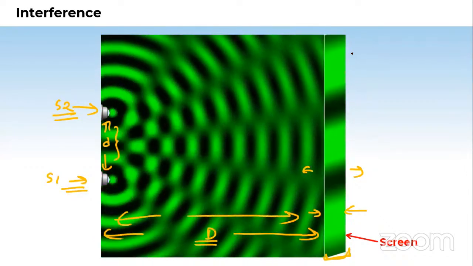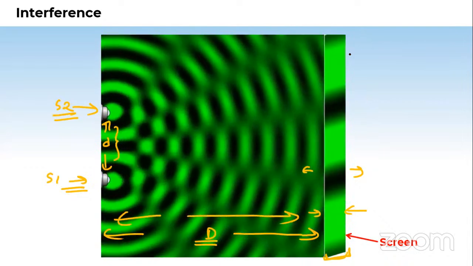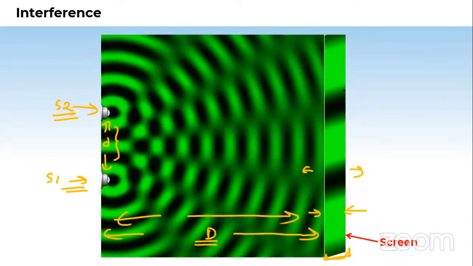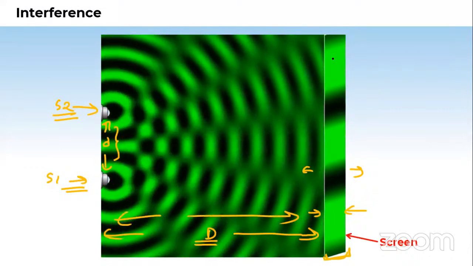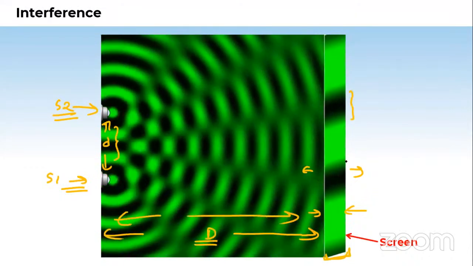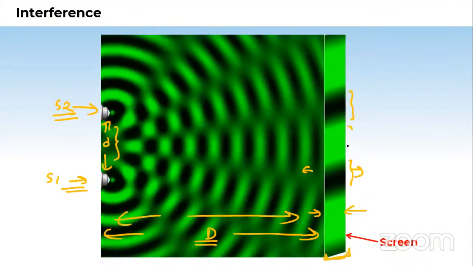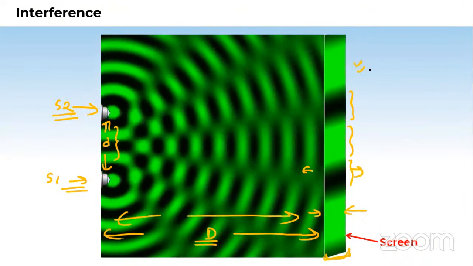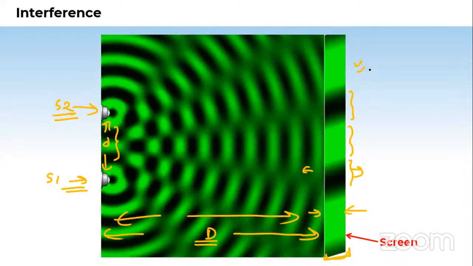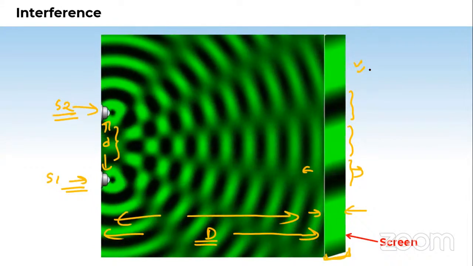And this pattern, when observed or taken on the screen, shows you this kind of bands. What are these bands? This is a black band, dark band. This is a bright band. So from this experiment we can conclude, remember, this process is known as interference. The result on the screen is that we get alternate dark and bright bands. Remember it, okay?